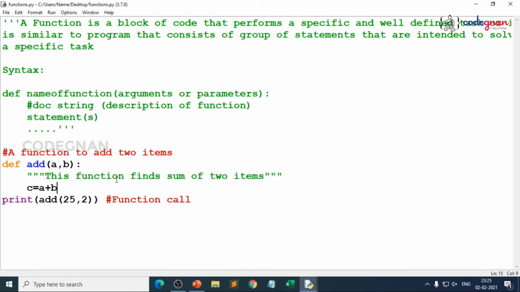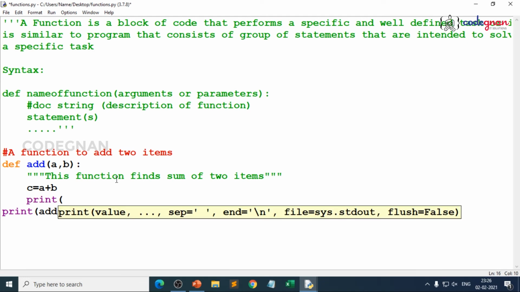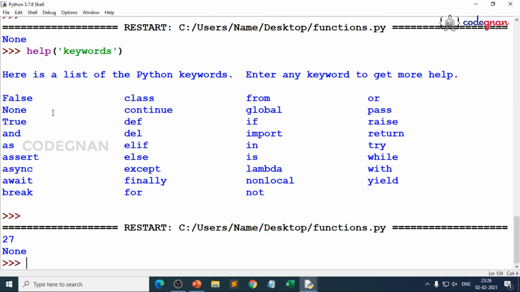So here, instead of using return, you can do another way, where you can directly give print. So print of what do you want to see? You can give c directly. There you go. And when you start executing this, again you get None. Why?